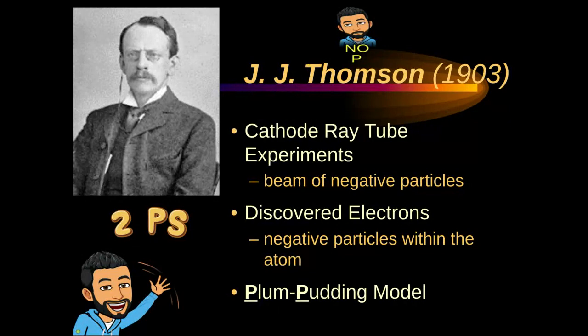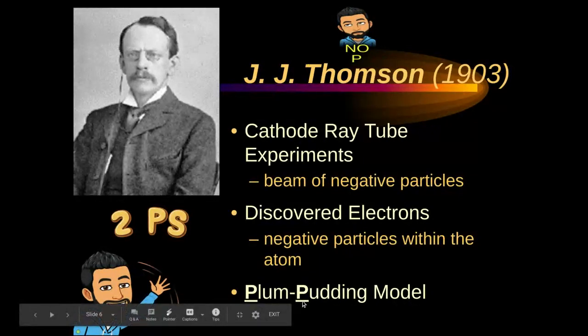Thomson was called the cathode ray tube experiments, where he shot a beam of negative particles, and those negative particles that he discovered through the cathode ray tube experiments were called electrons. So he basically discovered electrons, which are negative particles within the atom. And he called his model the plum pudding model, which has two P's in it. Remember, his name was missing the P, so he made up for it and overcompensated and put 2 in his model.